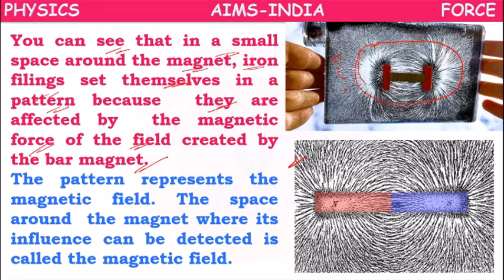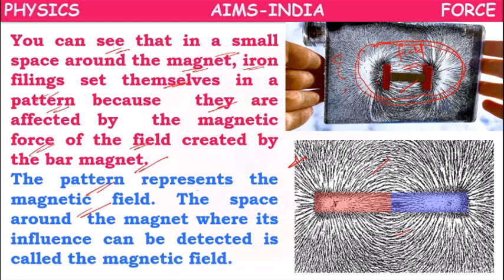Only in this place they are arranging themselves in this order. So the iron filings in this place are affected by the magnetic field created by this magnet. So the pattern represents the magnetic field.